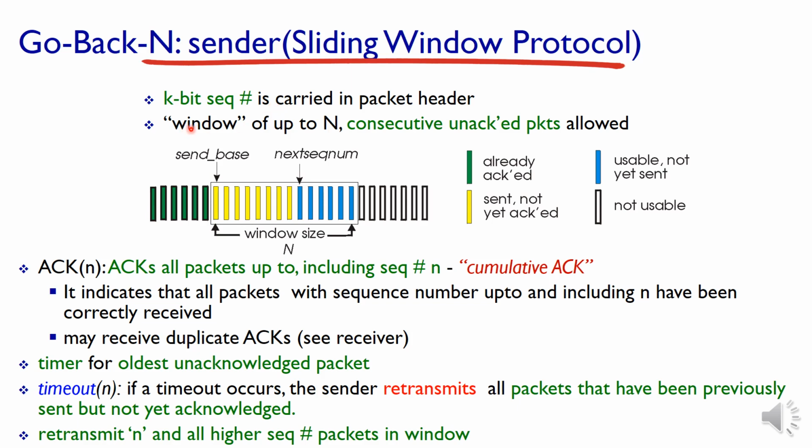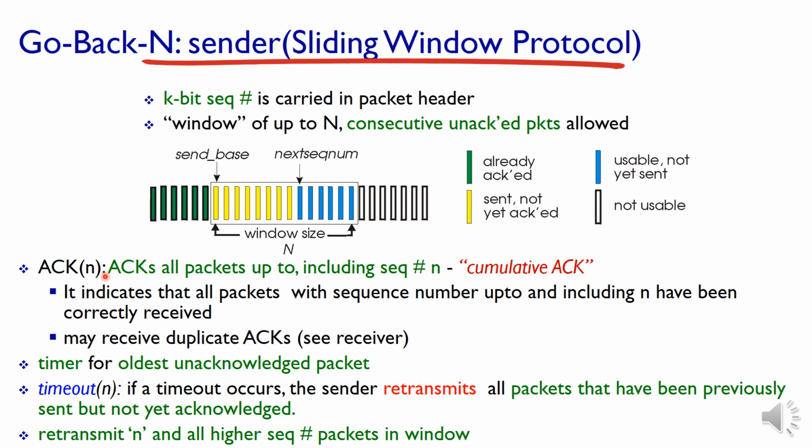Then there is the concept of window. Window size is n. N means consecutive unacknowledged packets inside the window. That is the size of the window. You can see in this figure that n consists of a set of packets which are unacknowledged and packets ready to send. These two together make the size of the window n. Then ACK of n. Here we have the concept of cumulative acknowledgement. We already saw this in the first slide.